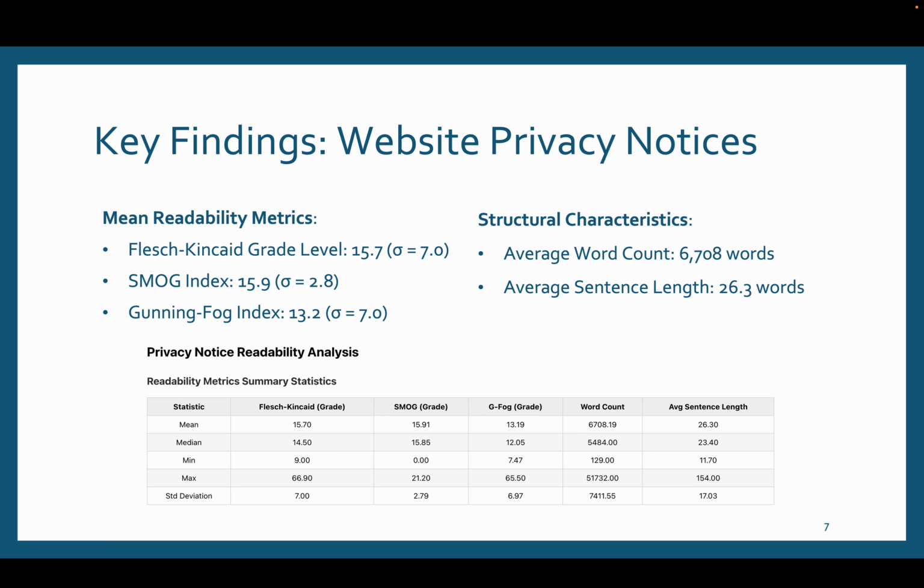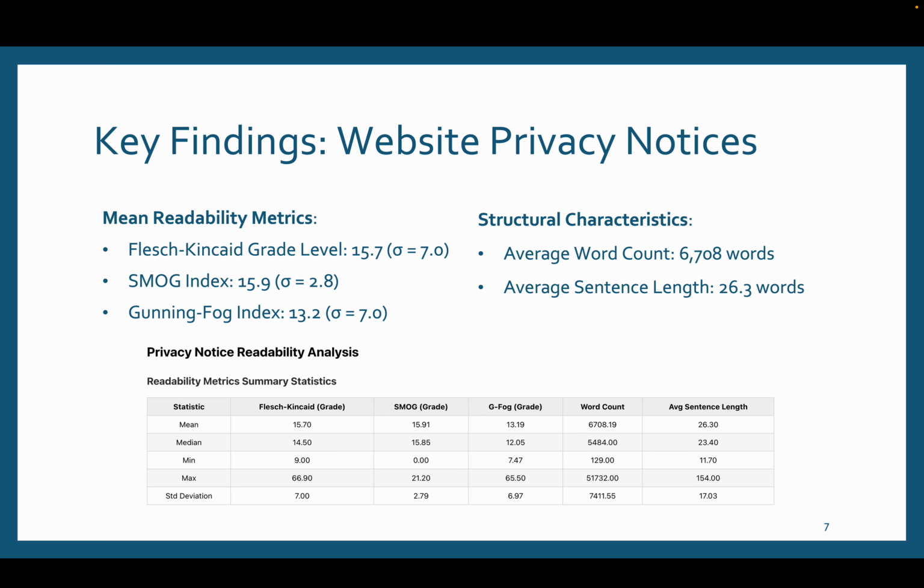So here are the key findings from analyzing the privacy notices from a lot of these websites. The mean readability metric was 15.7, which is significantly lower than the privacy regulations. Privacy regulations were around 34, right? This is 15.7. It's still higher than what is expected for something that websites want normal customers to consume and understand. The SMOG index was 15.9 on average.